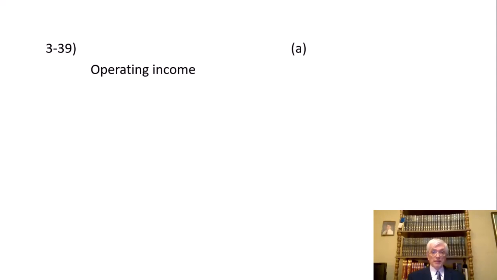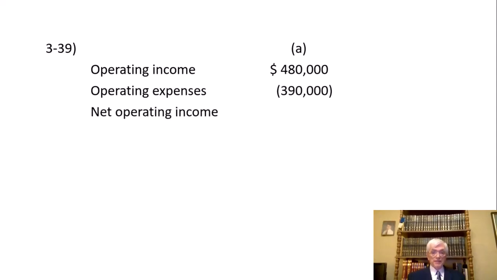So operating income in this case was, for letter A, $480,000. Operating expenses, $390,000. Net operating income, therefore, is $90,000. Now that's before the capital gains and losses.